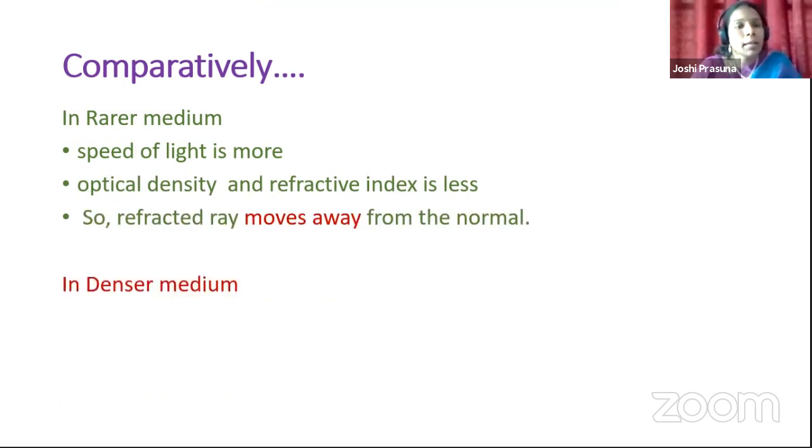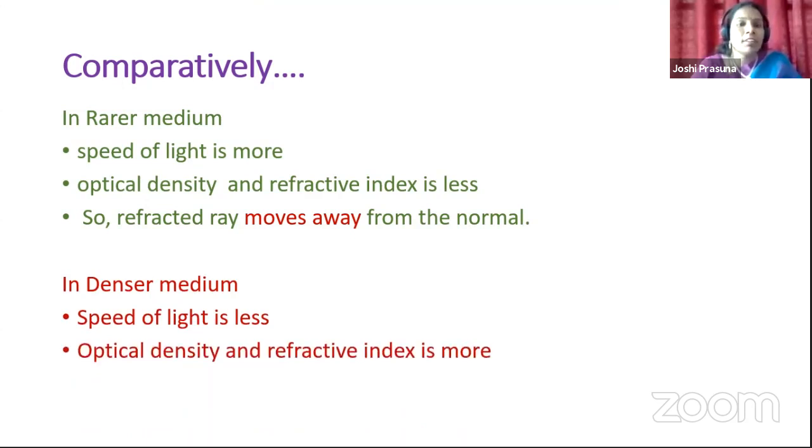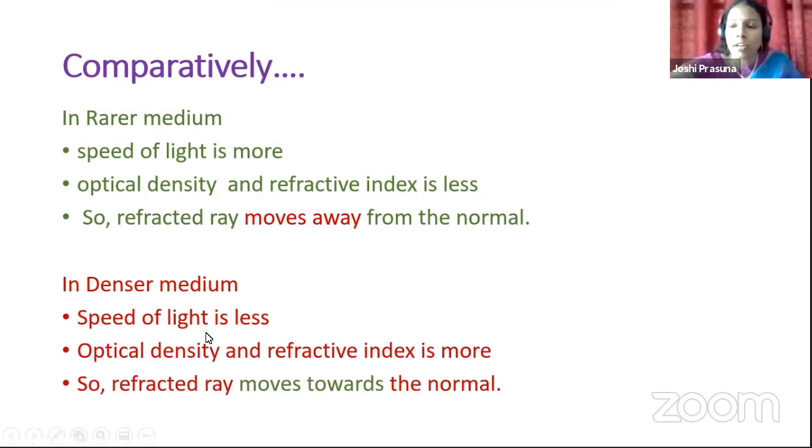If we look at the denser medium, the speed of light is less because of the traffic again. Remember that point. Then the optical density and refractive index are more, and the refracted ray moves towards the normal. So remember only 2 points, children. Forget about the speed of light, refractive index, all these concepts. Just remember, in rarer medium, the refracted ray moves away from the normal. In denser medium, the refracted ray moves towards the normal. Again, take a screenshot of it to remember it and keep it carefully.